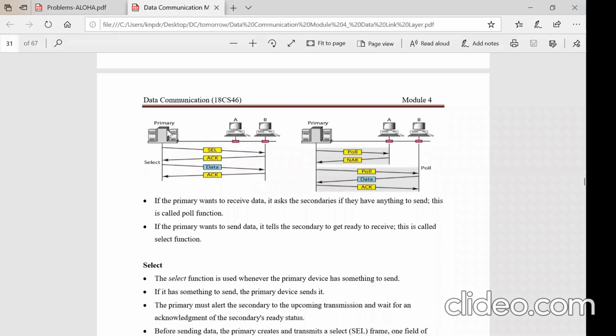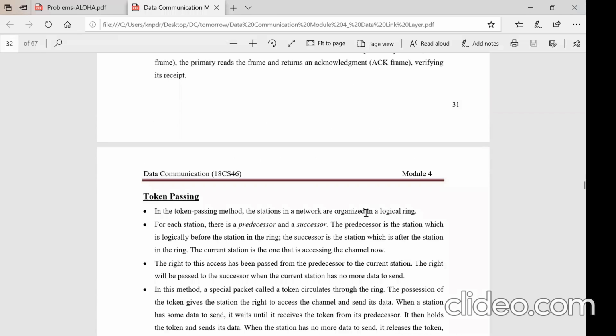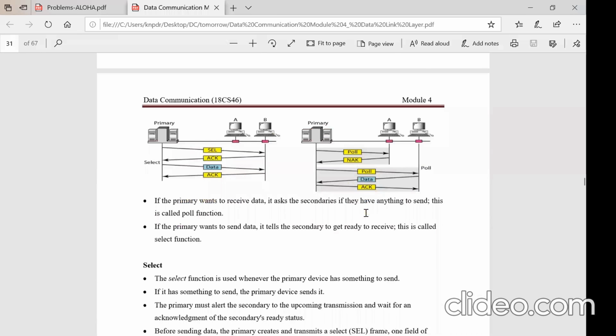So in this case, the primary is doing the justice. If it is sending the data, it will choose and send to the selected station. If it wants to receive data from the stations, it will go to the poll function. It polls everybody. If anyone is having data, it can send. If all are having data, they can send. Suppose A is having data and B is also having data, it takes the data from A. Then after receiving the data from A, it will go to B, takes the data from B, goes to C, takes the data from C. That's how the poll reservation protocol works.